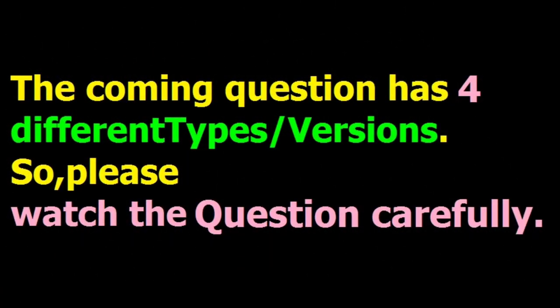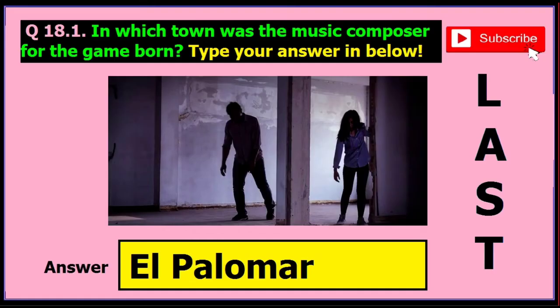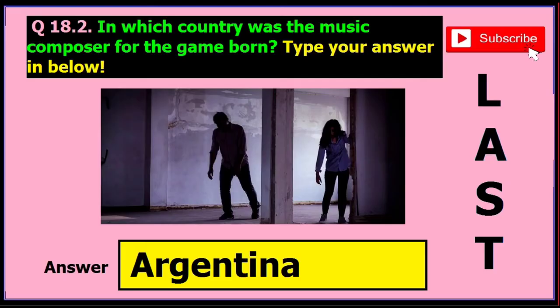Now the coming question has 4 versions or types, so please read the question very carefully like I have said before. For instance, in version 1 of this question, it is asked, in which town was the music composer for the game born? And the answer is El Palomar, ELPALOMAR. Now, in version 2 of this question, it is asked, in which country was the music composer for the game born? If it is asked, then the answer is Argentina.